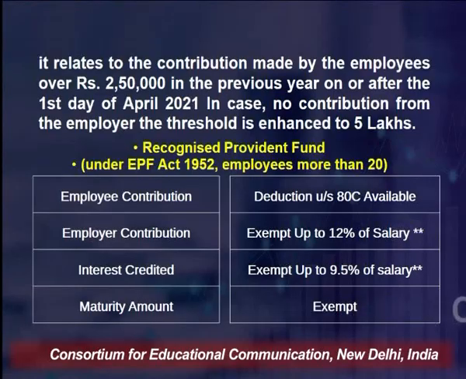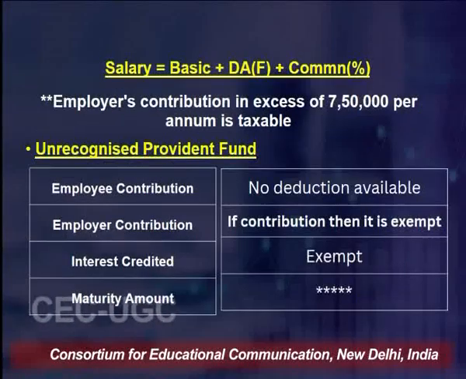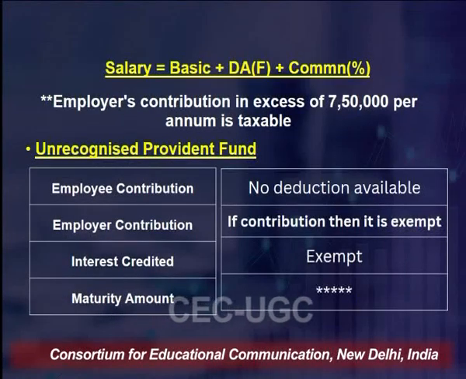Another point to be kept in mind when we are talking about these RPF accounts: here we mentioned the employer contribution is exempted up to 12% of salary. But again there is an update on the same: when the employer's contribution exceeds 7,50,000 rupees per annum, then it will be taxable. Now, what does it mean?